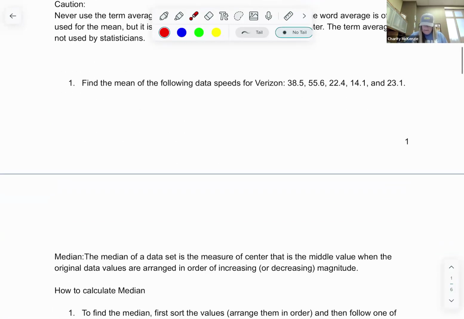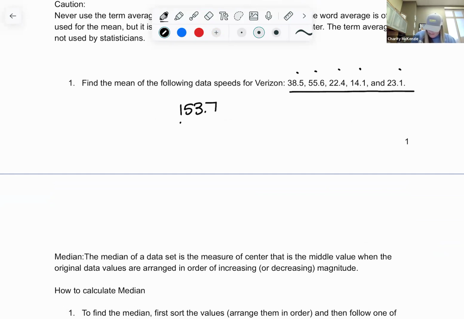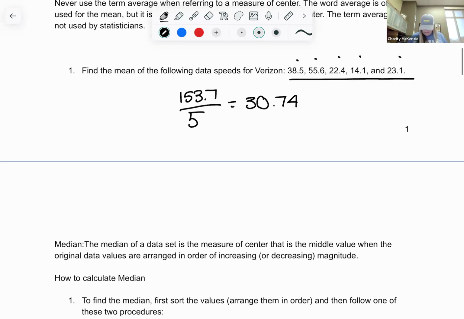So let's look at the mean for this data set right here. So let's add those all up. If I add up each number here, I got 153.7. And there are 1, 2, 3, 4, 5 numbers. So I'm going to divide by 5. So you add up each number, divide, that's your mean. And I got, according to my notes, about 30.74. Hopefully I did it right whenever I did it. Okay. So that's going to be the mean.